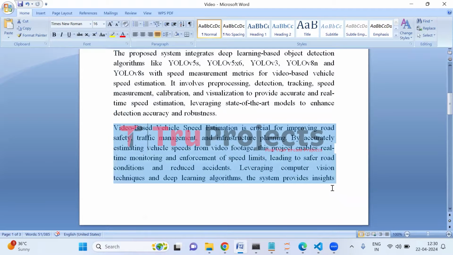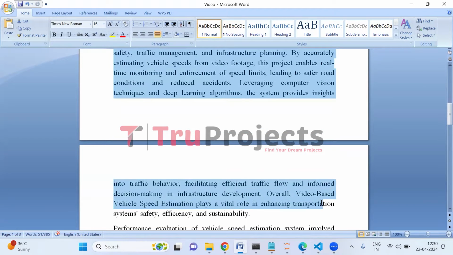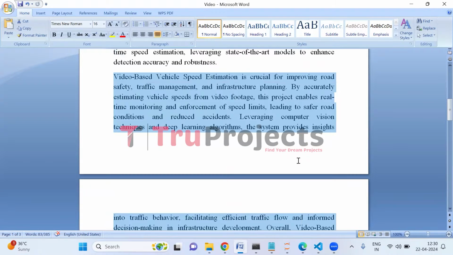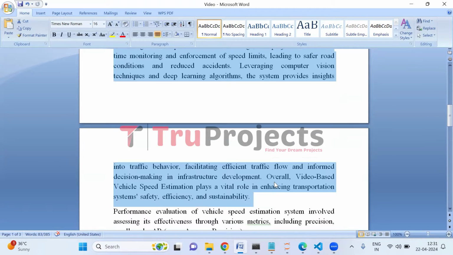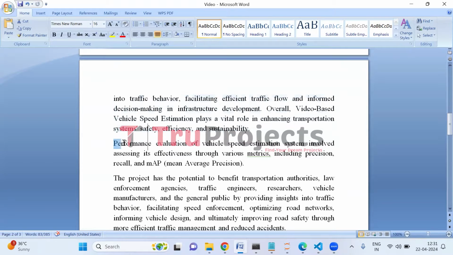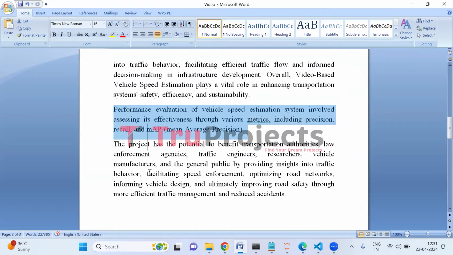Video based vehicle speed estimation is essential for enhancing road safety, traffic management, and infrastructure planning. By accurately estimating vehicle speeds from video footage using computer vision and deep learning techniques, the project enables real time monitoring of speed limits, leading to safer roads and more efficient traffic flow. Performance evaluation involves assessing precision, recall, and mAP, mean average precision, to gauge the system's effectiveness.